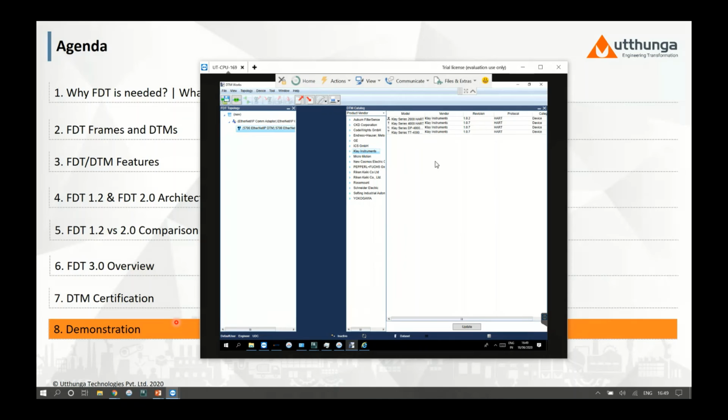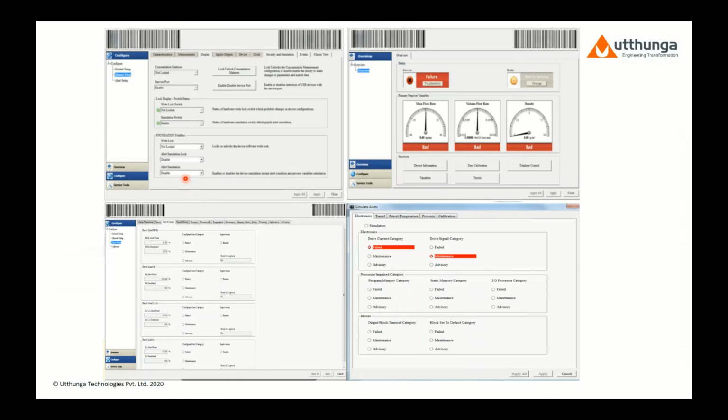With that, I just wanted to show some sample screens from various DTMs, like flow, level, gas detector, and from the digital valve positioner. If you look at this example, these are sample screens from a flow device that give an overview of the device health, using which the planning engineer or the maintenance engineer can take necessary actions by looking into the diagnostic information in detail.